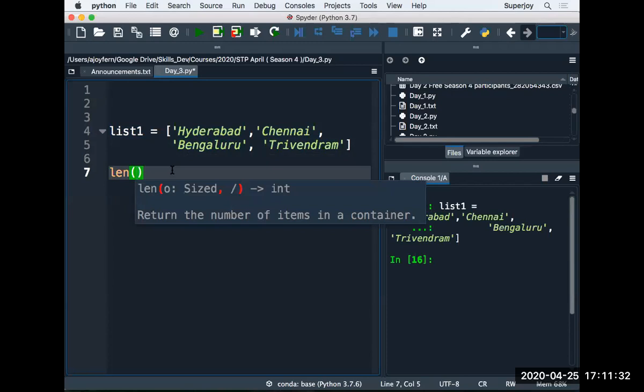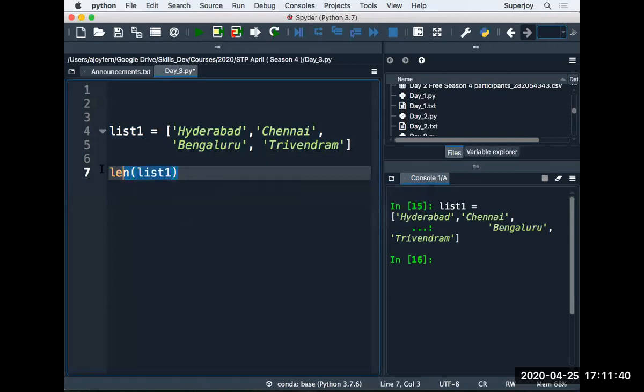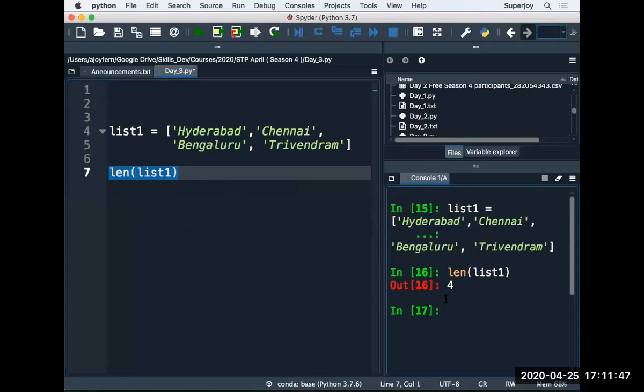And we have already used this len method in the case of strings as well, where it tells us the length of a given string. Now we want to know the length of a list in this case, and there you see 4. The output is 4 on the console that you can see. That means it has 4 items in the list.